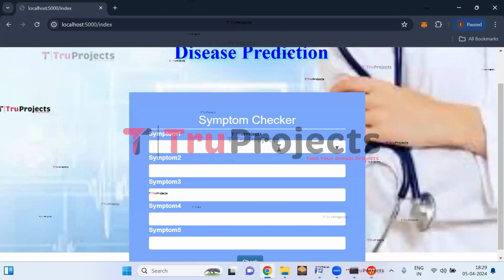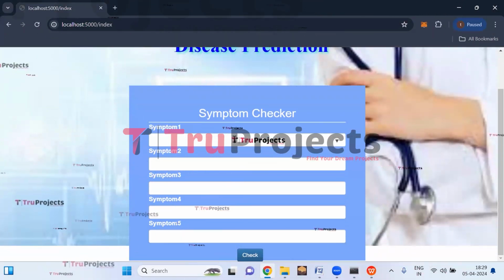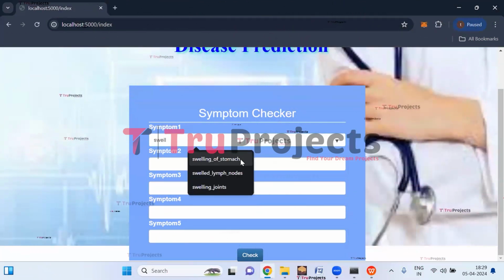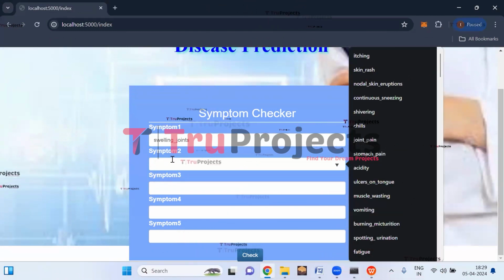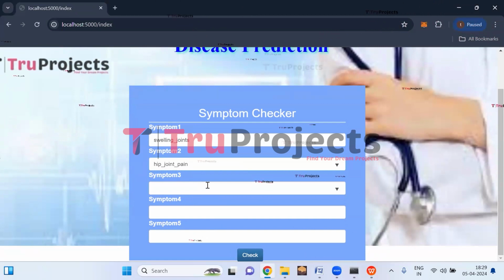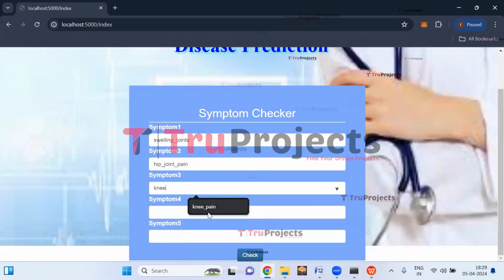Let us enter some more symptoms. Here the symptom is swelling joints, and the second symptom is hip joint pain. The third symptom is knee pain.